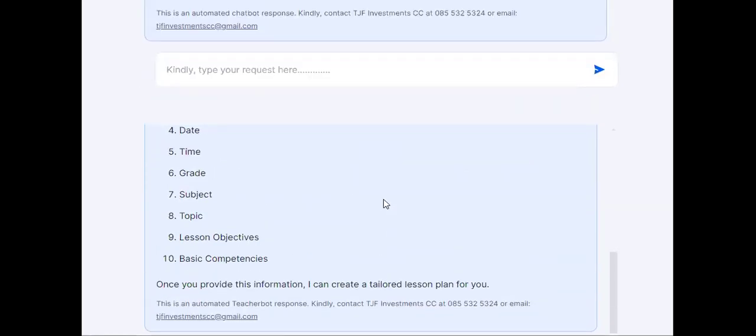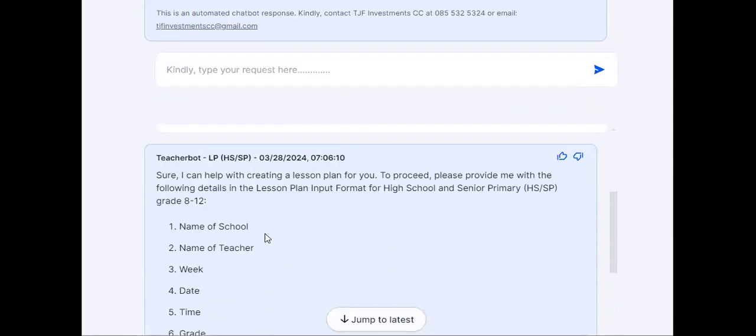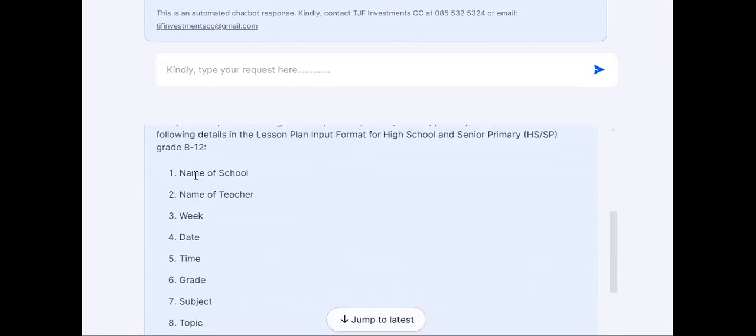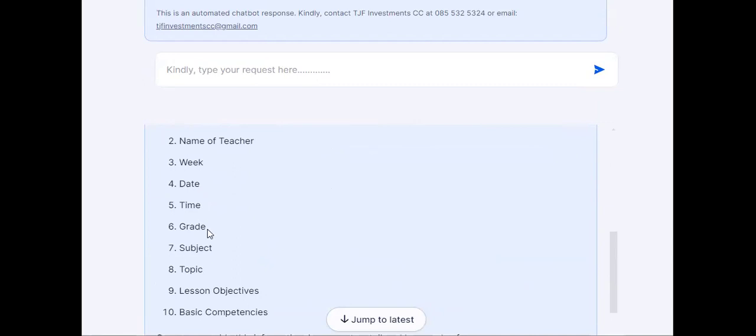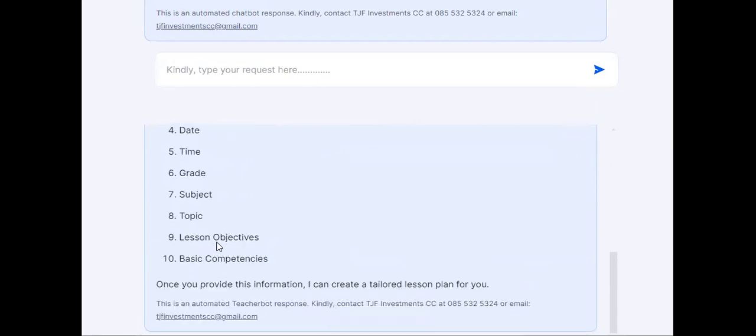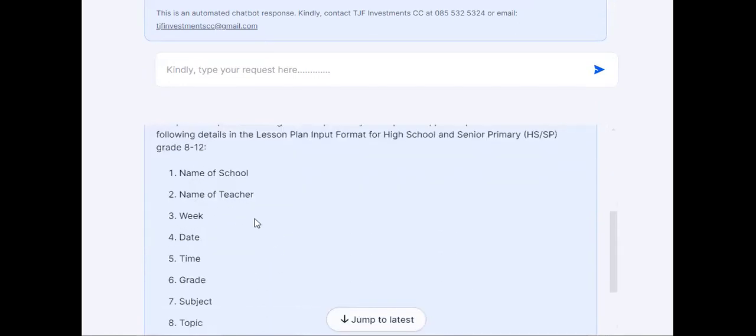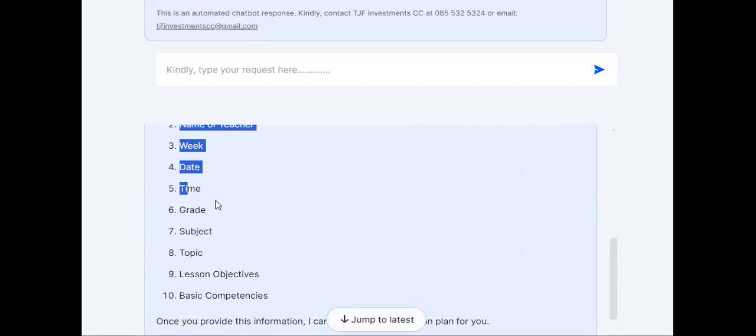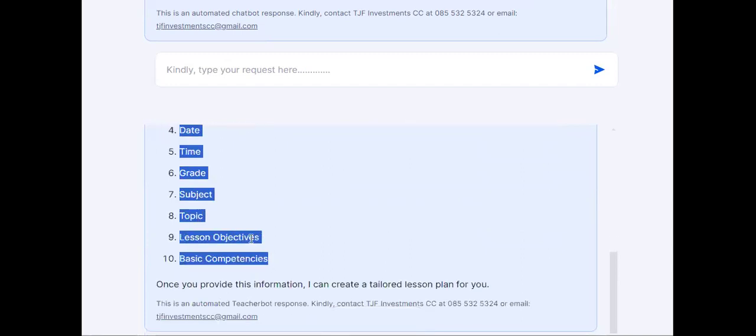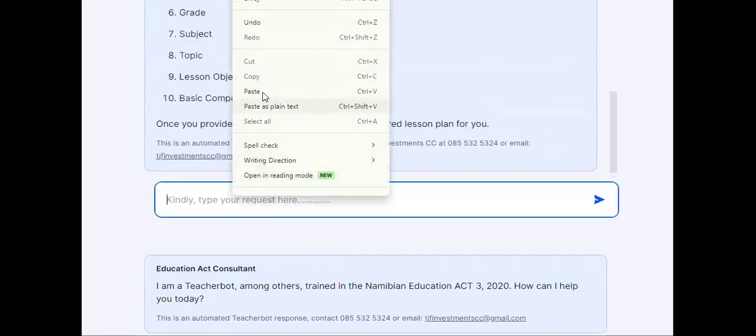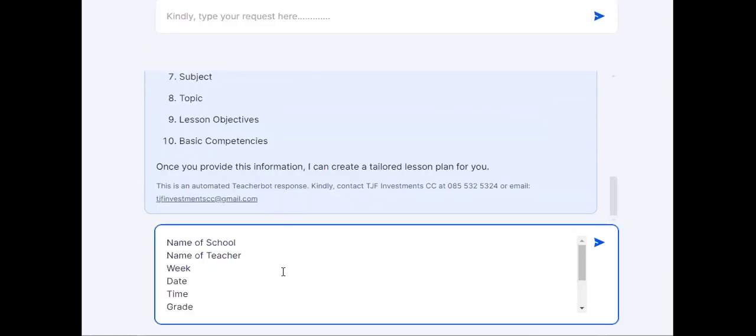Can you see, Teacherbot tells you exactly which information you should enter. It needs the name of the school, the name of the teacher, the week, the date, the time, the grade, the subject, the topic, the lesson objectives, and basic competencies. If you want, you can copy this and paste it here, and then start to enter the information, like the name of the school. This you can type in, and so on.